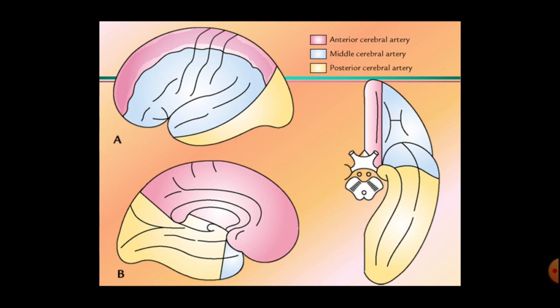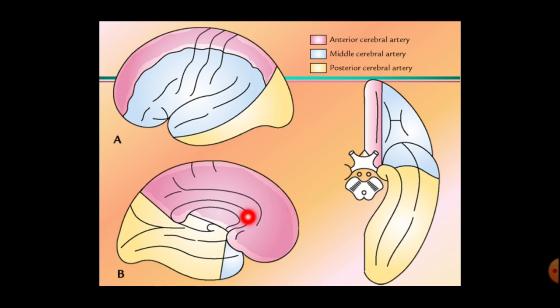Okay, so on this superolateral surface, this small strip along with the superomedial border is supplied by the anterior cerebral artery. This is the pink area supplied by the anterior cerebral artery on the superolateral surface. Here on the medial surface, most of the medial surface is supplied by the anterior cerebral artery.